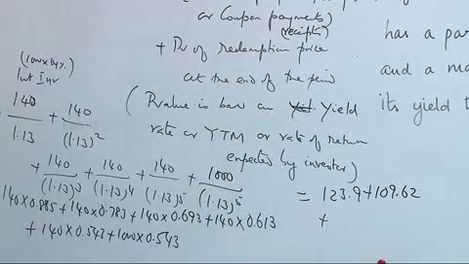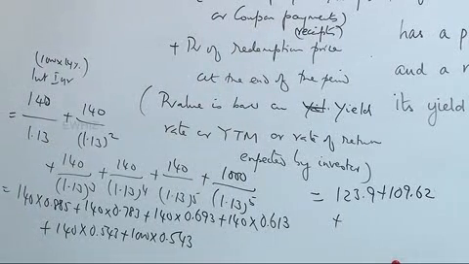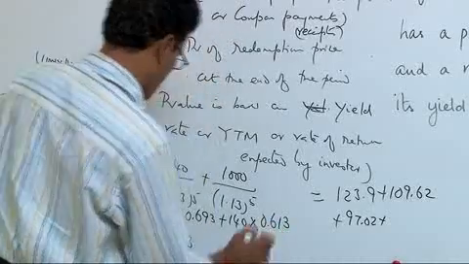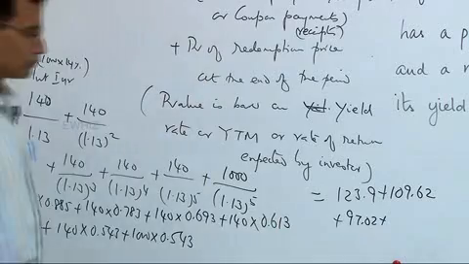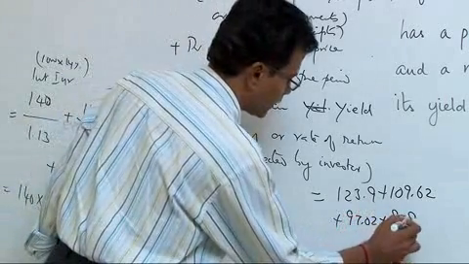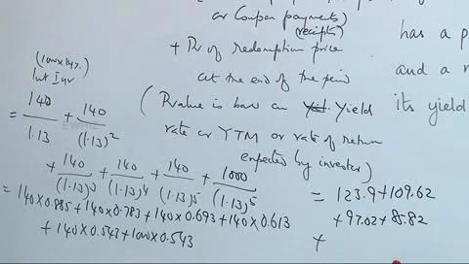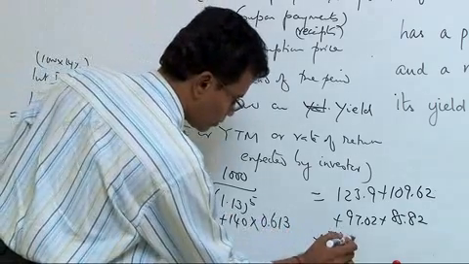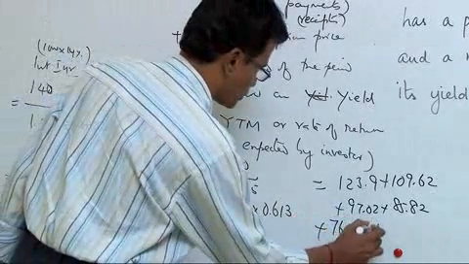Plus 140 into 0.693, 97.02. Plus 140 into 0.613, 85.82. Plus 140 into 0.543, 76.02. And 1000 into 0.543 will be 543.